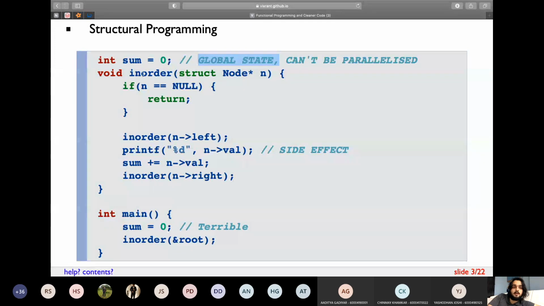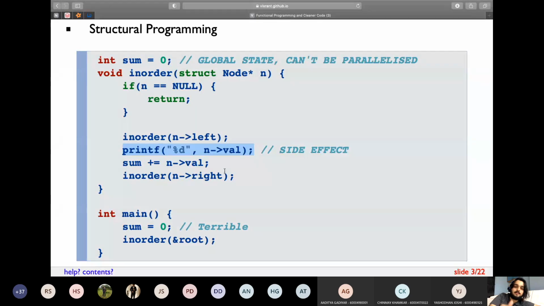Then the function which I have told you about traverses the array and finds the sum of each and every element. But then there's a printf statement over here. If I give this code to my friend and tell him to execute it, he might be thinking, why the hell is this function printing something?